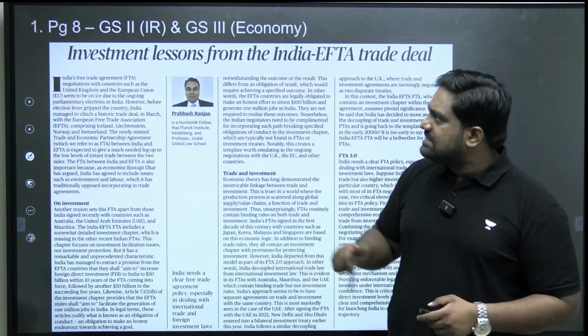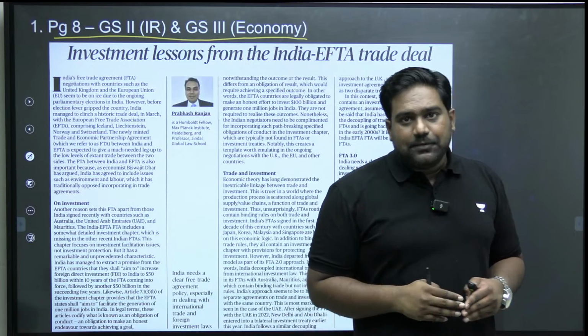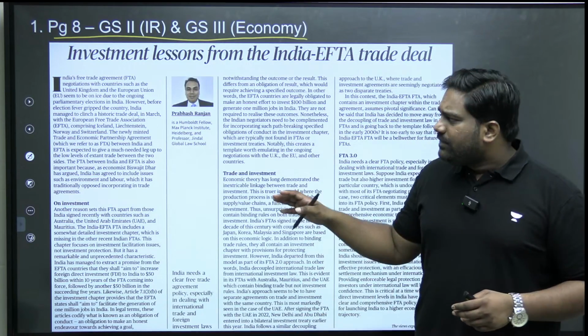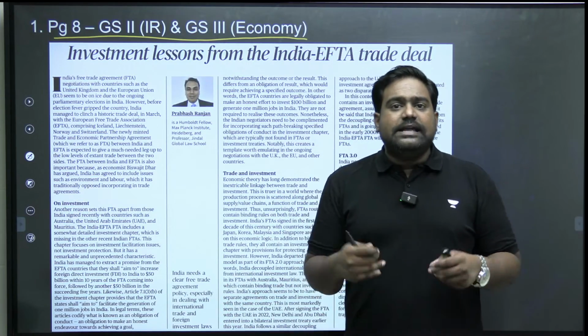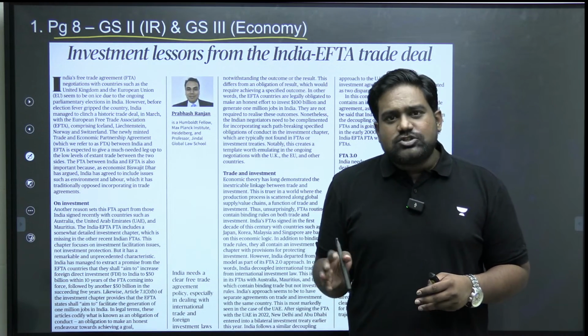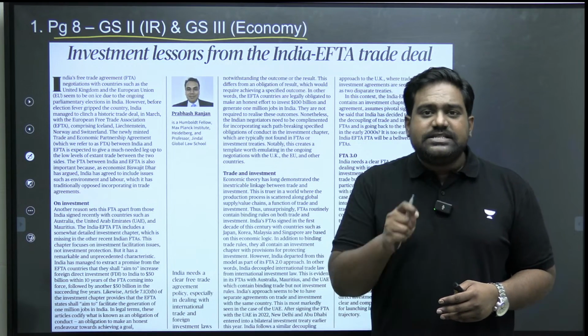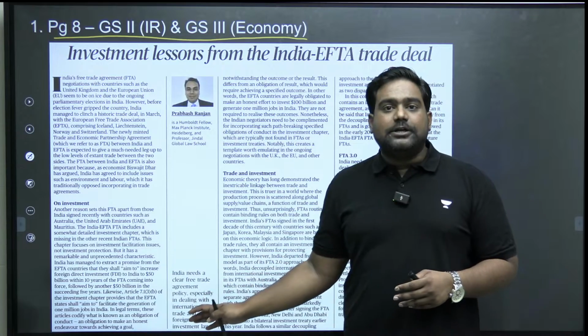So let's begin with today's discussion by first looking at this article from page number 8. This column evaluates the trade deal that India signed with EFTA countries. Of course, this is a topic that we have studied in the past as well, but there are some very interesting insights brought out through this article.